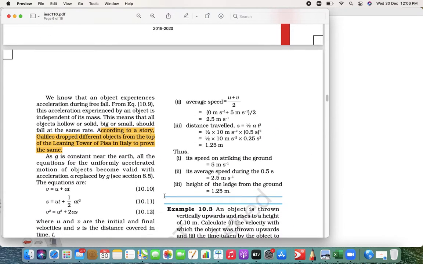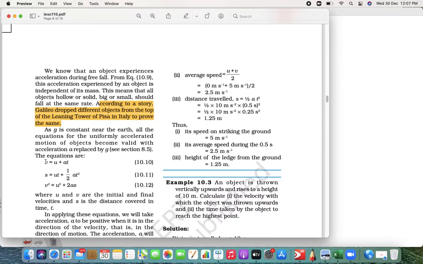Now you know Galileo, a scientist who did an experiment at the Leaning Tower of Pisa. What he did is he tried to throw an object in a downward direction from the top. Finally, we learned three equations of motion: v is equal to u plus at, s is equal to ut plus half at square, and v square is equal to u square plus 2as.